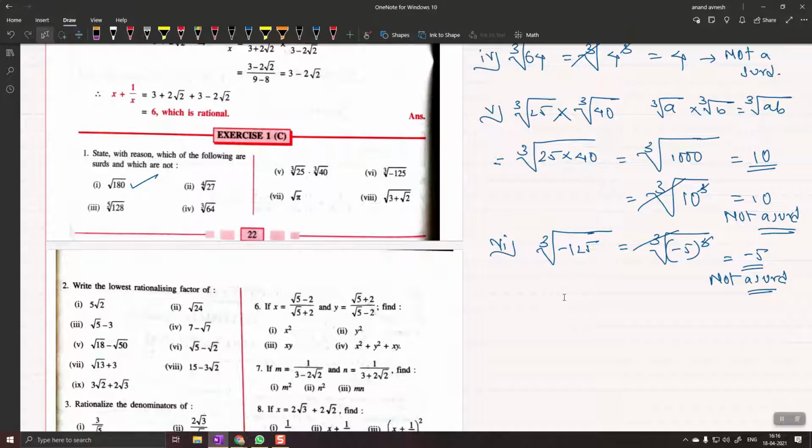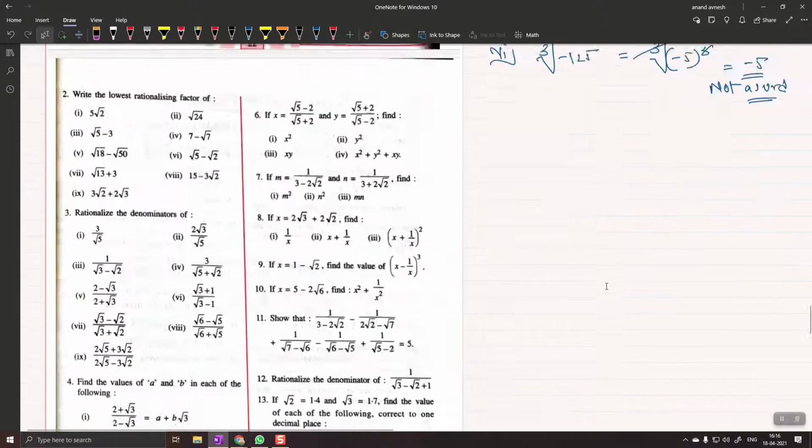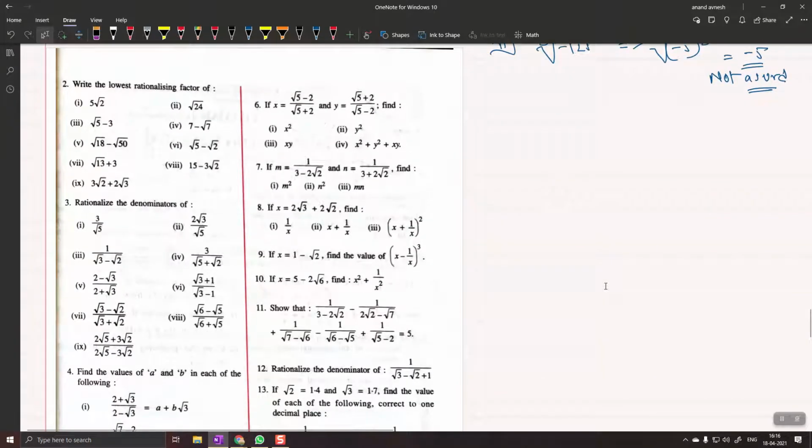Okay, great. So I think we are clear about what is a surd and what is not a surd. So this type of questions you can take care of. Let's go ahead and find the lowest rationalizing factor or the least rationalizing factor.